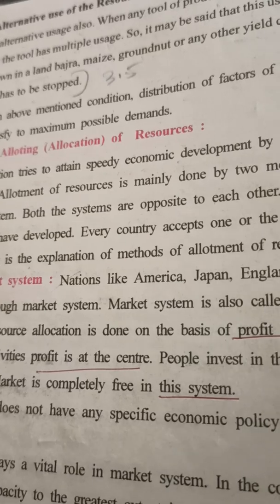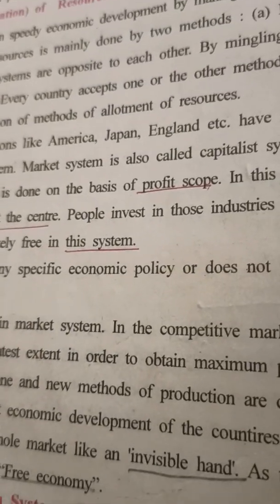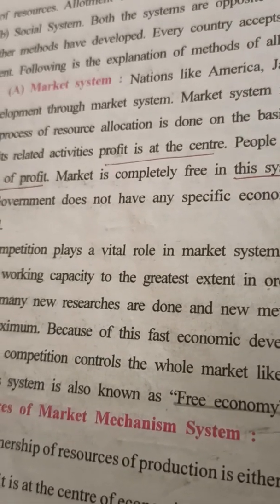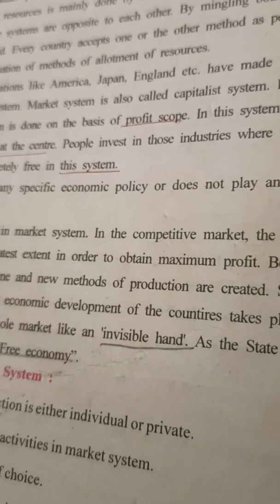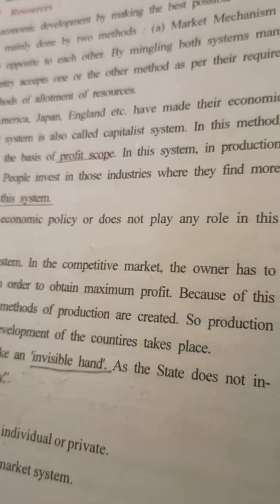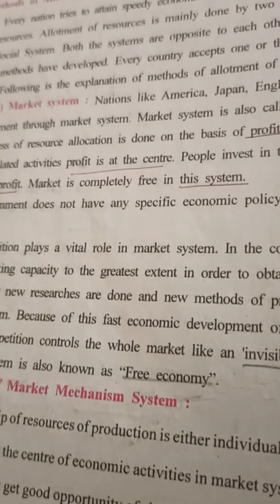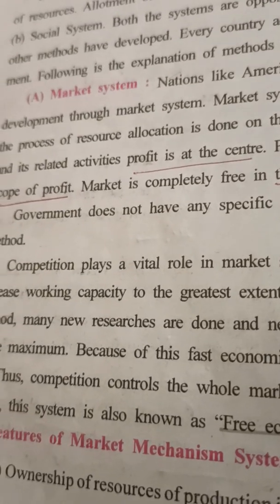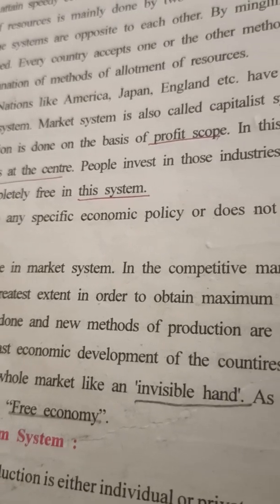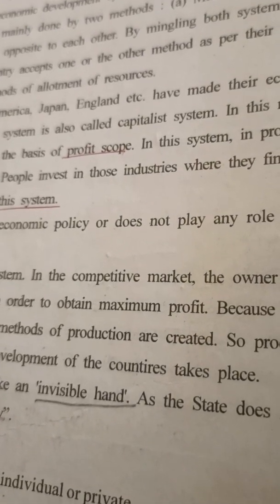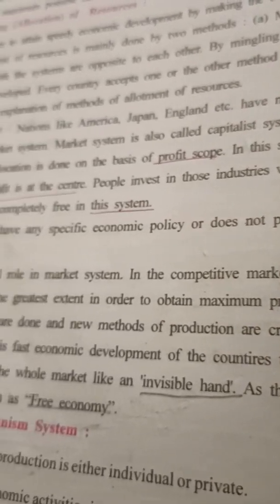Now children, as you know, these names which I am going to call out, like America, Japan, England, these all nations are developed and they are having their economic development through this system. This system is also called as capitalist system. What is the other name for market system? Capitalist system. In this method, they are having only the resource allocation process on the basis of profit scope. That means they keep this in the center. Profit is the center. In market system, profit is the center.